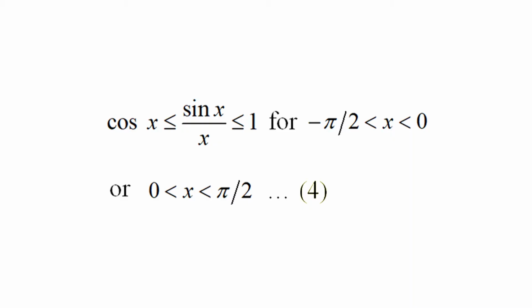That is, we now have cos x ≤ sin x/x ≤ 1 for −π/2 < x < 0 or 0 < x < π/2, equation 4.